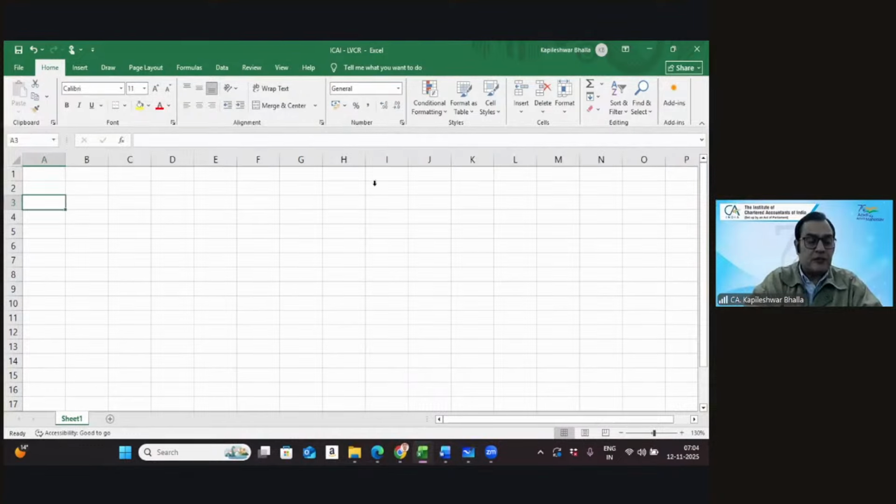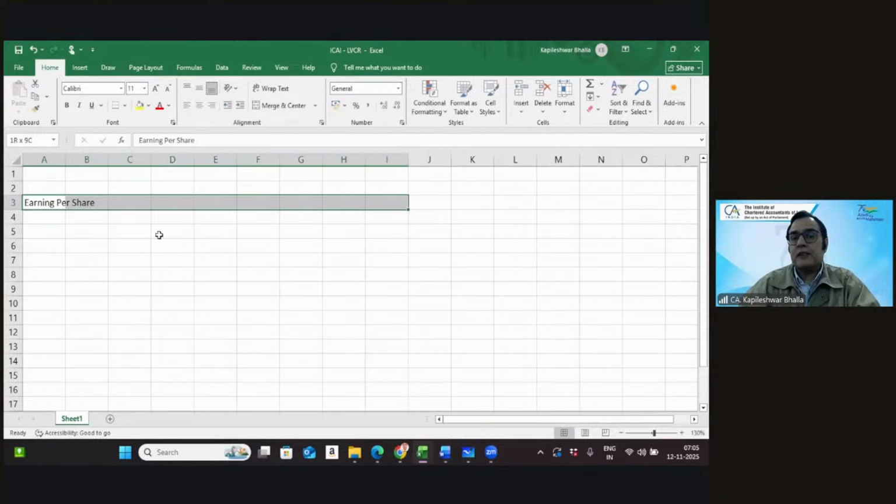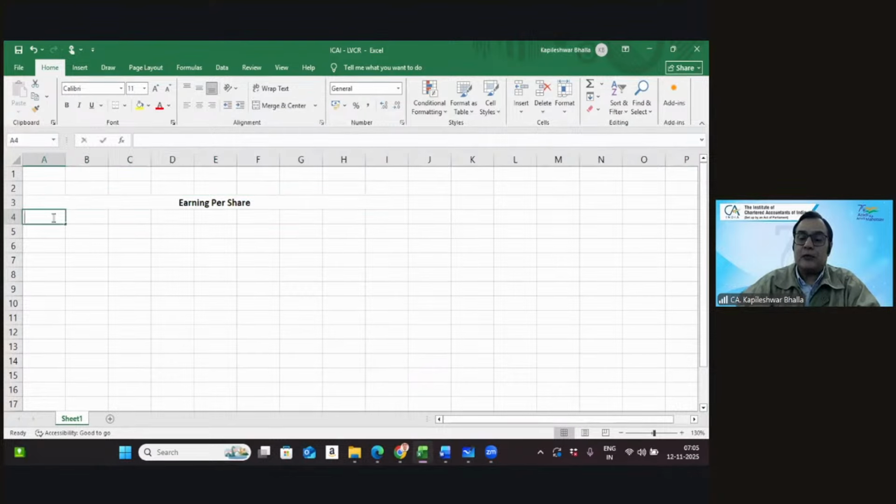Now, the first thing that should come to your mind when you look at the earning per share is that an EPS could be positive or it could be negative.